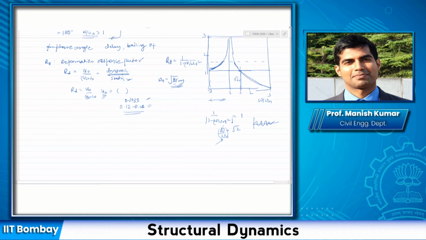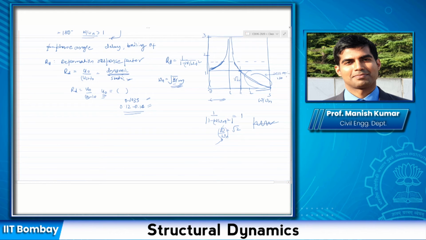After omega by omega n exceeds the value of root 2, my RD is less than 1. It means my dynamic displacement becomes smaller than the static deformation after omega by omega n exceeds root 2. So I would design a system like that so that it falls in this zone, and is even better than the static one. And this is basically the concept behind a technology called seismic isolation.